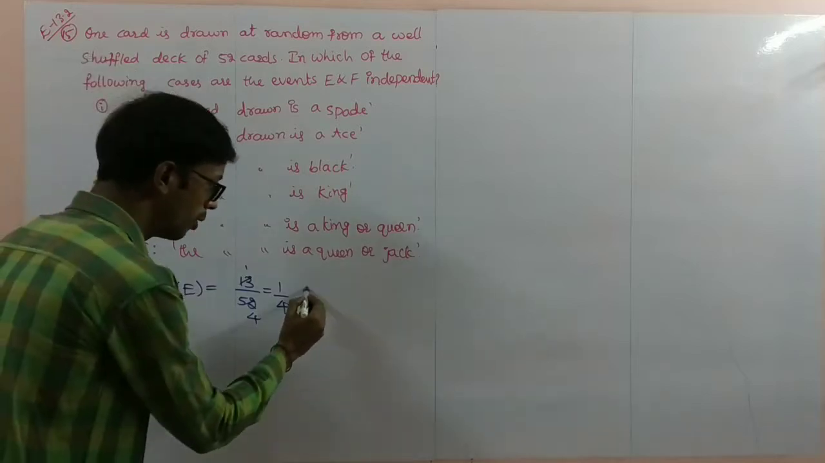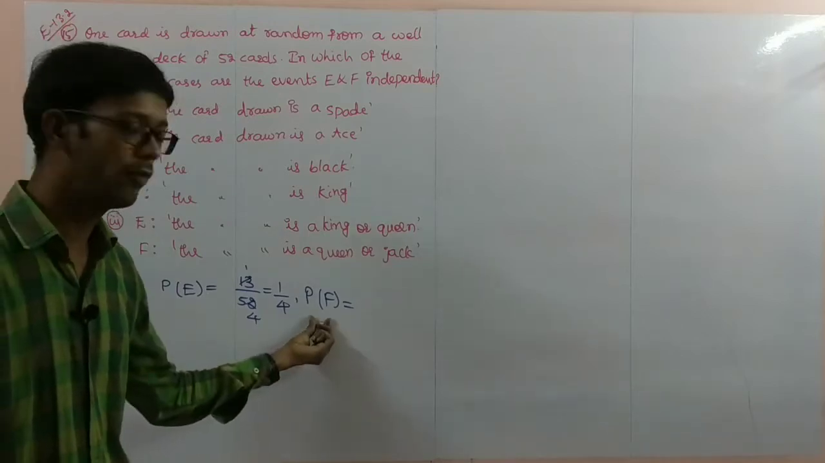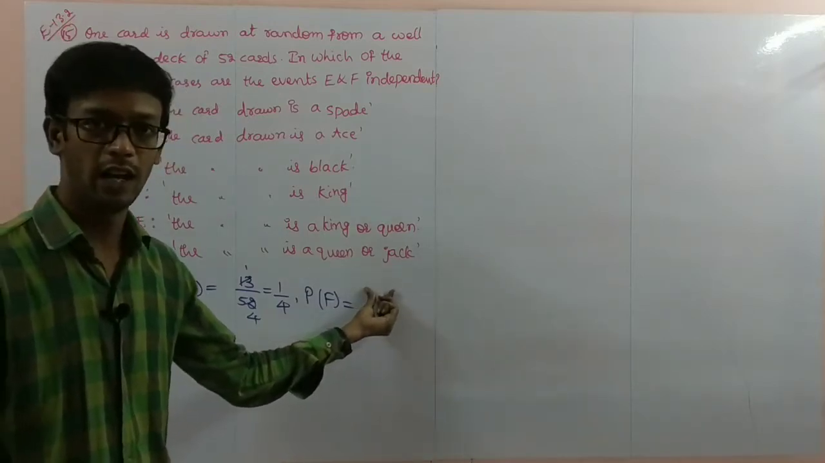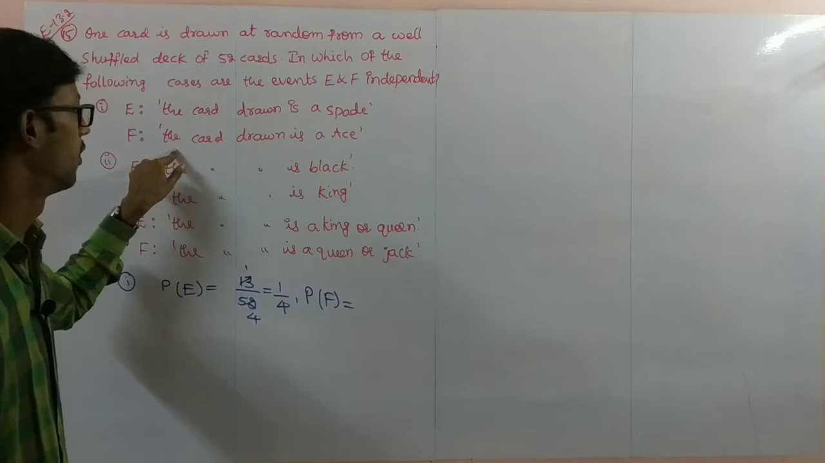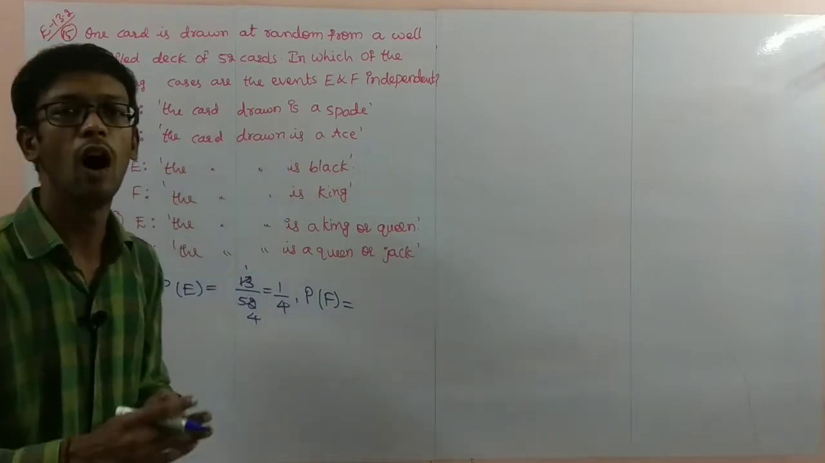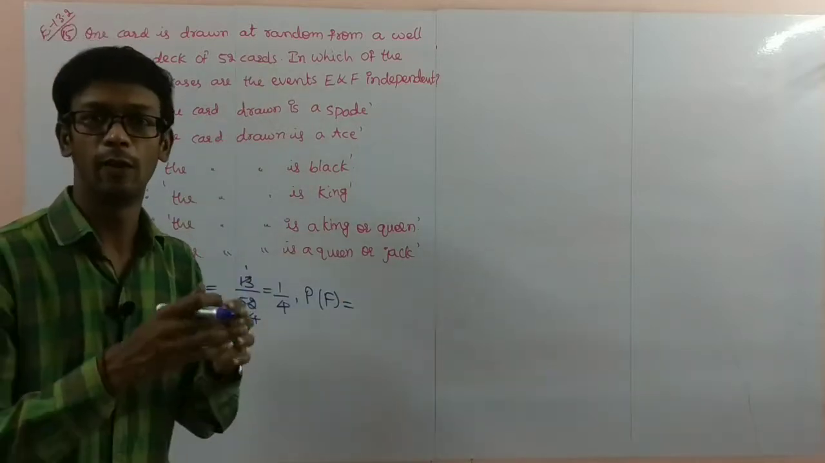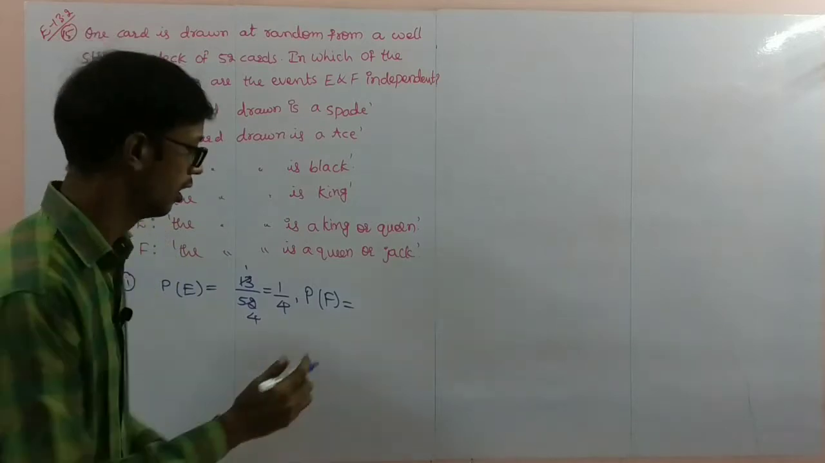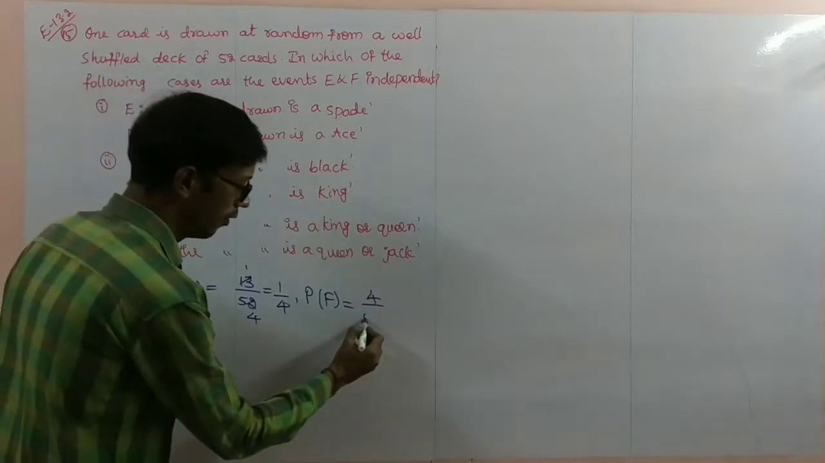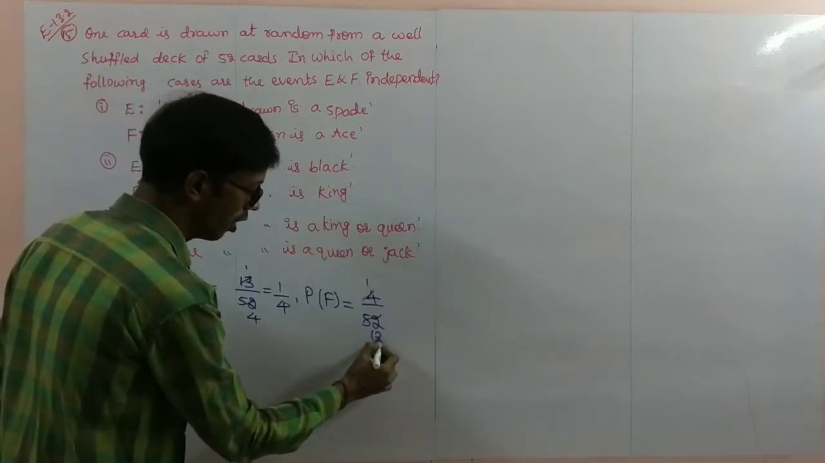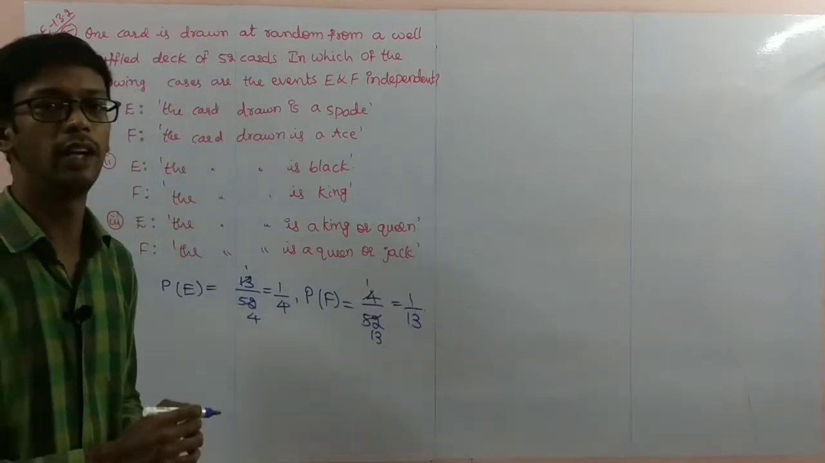Next, probability of F is equal to, what is the probability of F? Probability of F means favorable for F by total number of outcomes. What is the favorable for F? The card drawn is ace. How many ace cards are there in a deck of 52 cards? In 52, 4 are ace cards. So from 4 only you have to select. 4 by 52, that is 1 by 13. So 1 by 13 is the probability of F.